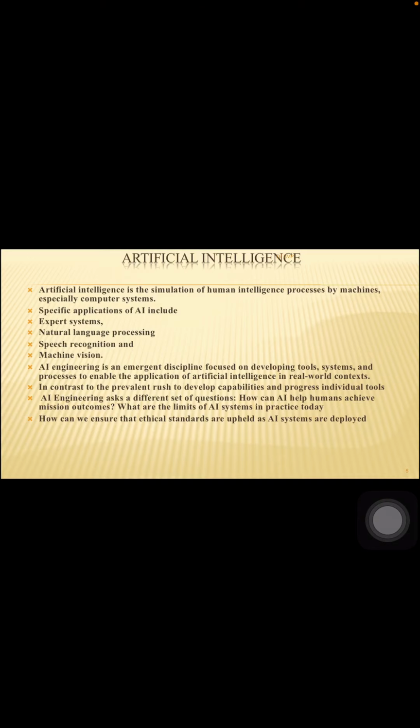Speech recognition. So all of you might have heard of Alexa. Today, the TV remotes we take, whatever the speech we give, it understands and gives the output in the form of the requirement. So machine vision. Finally, the sensors, the different sensors which will sense and give the output as per the requirement.